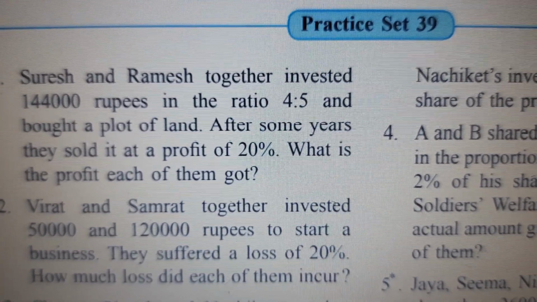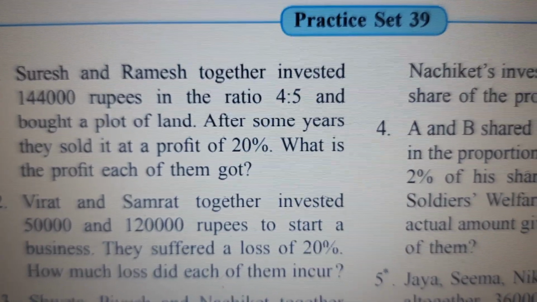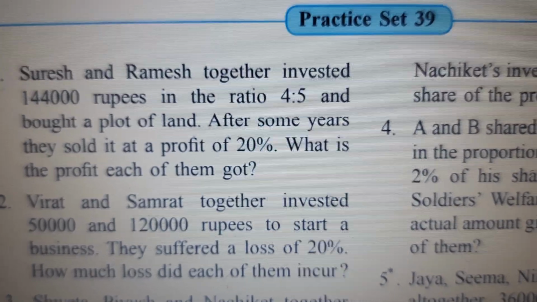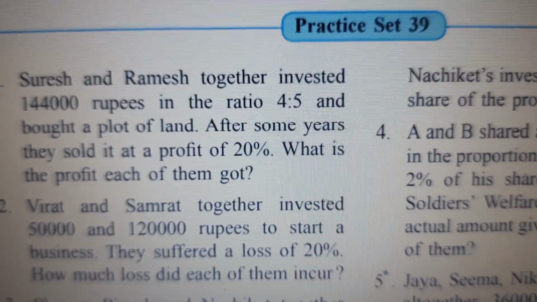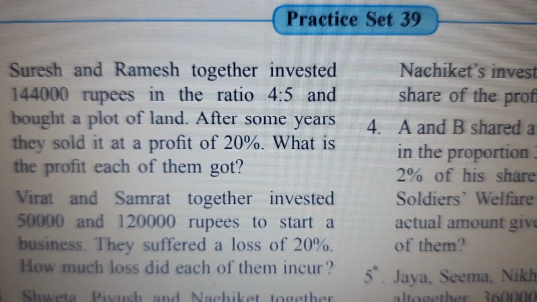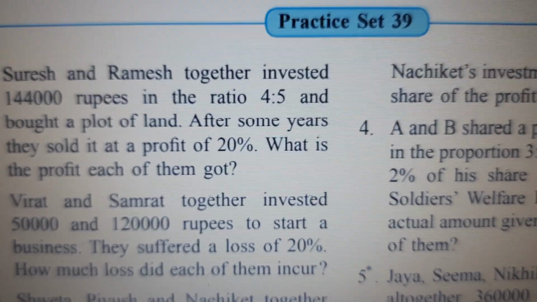See, now 2 people have invested 1,44,000. Maybe if more people joined them, they could have bought a bigger piece of land, or maybe in a very developed area. So the profit is also more. So this is how it goes on. First we have to understand what is partnership.